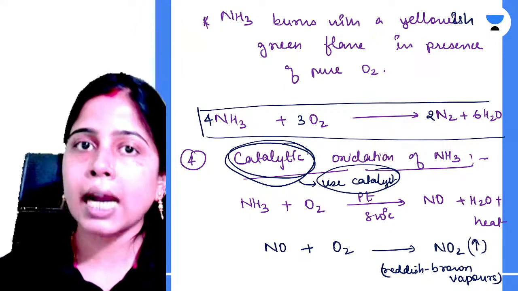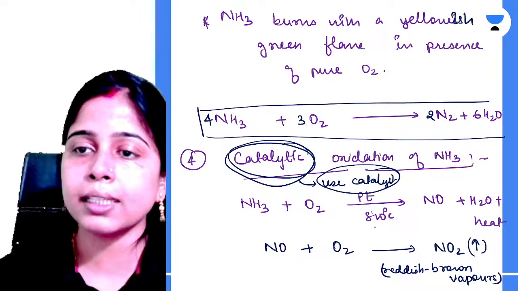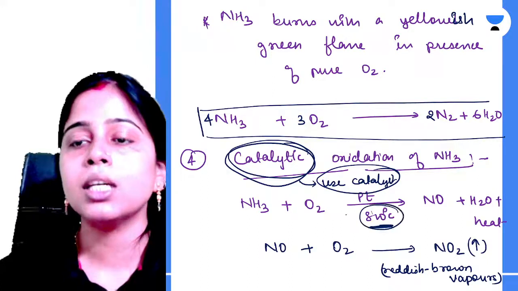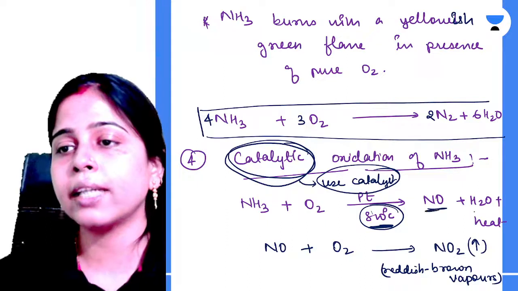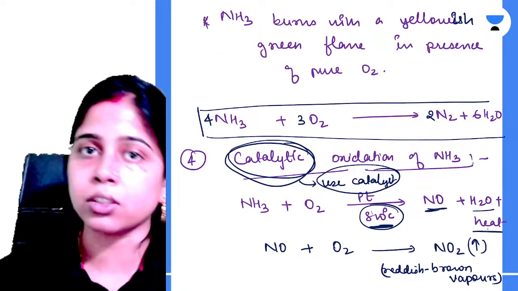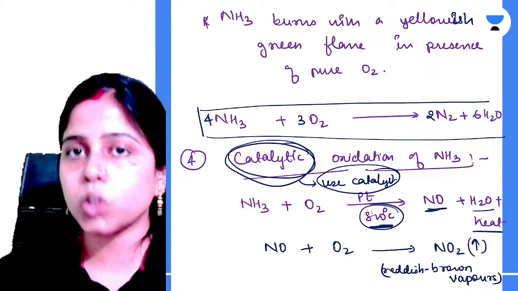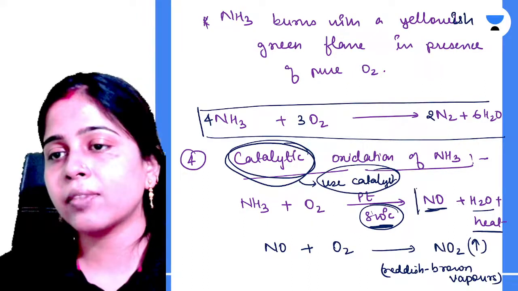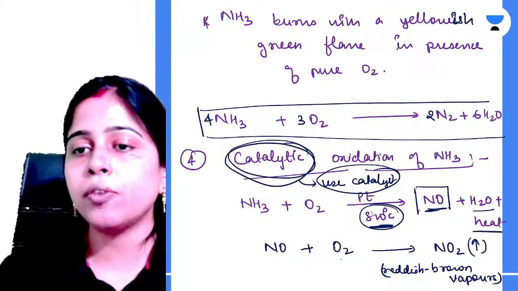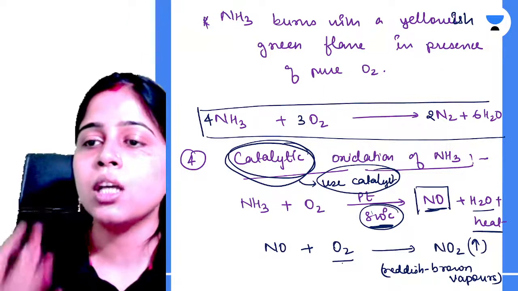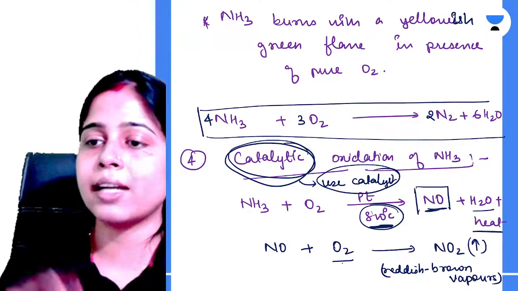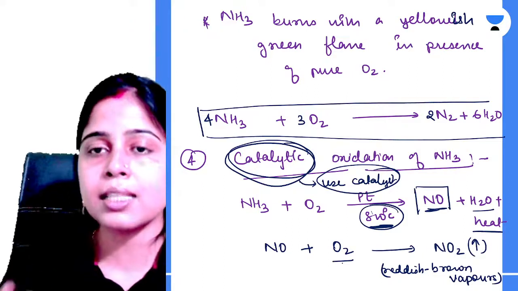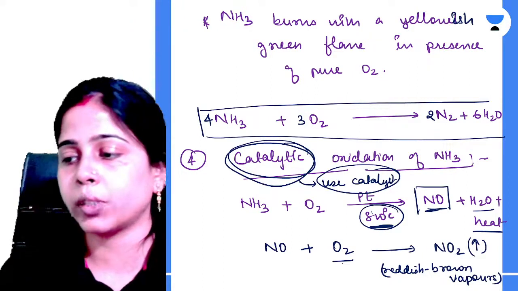So ammonia reacts with oxygen in the presence of platinum at this much high temperature, that is 800 degrees Celsius, to produce nitric oxide and water vapor and your heat. Now this reaction won't stop here. Your nitric oxide, which is formed in the reaction, will further react with the oxygen to produce nitrogen dioxide, which is obtained as a reddish brown vapors. This is the catalytic oxidation of ammonia.